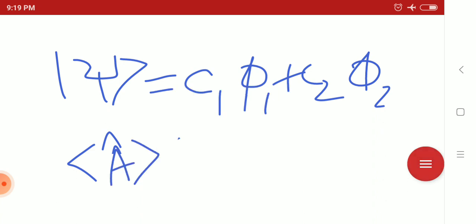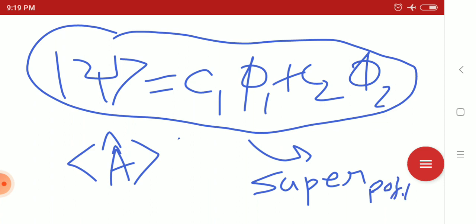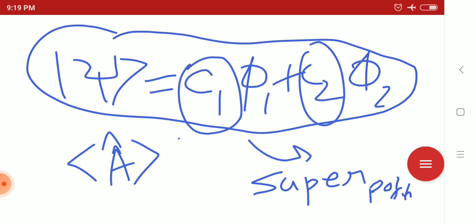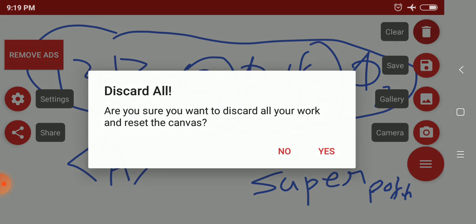Here psi is a mixed state or superposition state. So how do we do the expectation in the case of a superposition state? C1 is the coefficient, and C1 mod square is the probability, while C1 is the probability amplitude or coefficient.